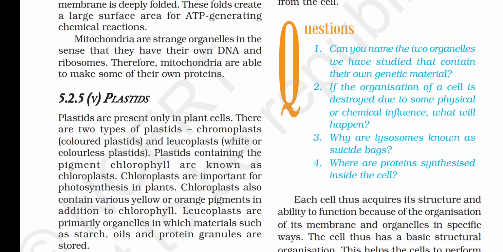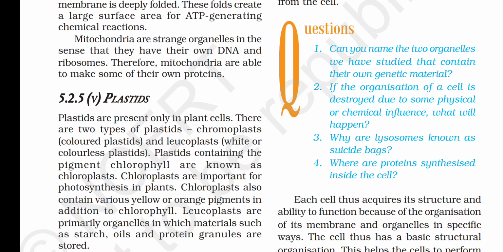Mitochondria is the powerhouse of the cell because the food which we eat is broken down into simpler parts by our digestive system, and blood takes that digested food and distributes it to each and every cell. Now each cell will break that digested food into simpler form. So breakdown of glucose takes place in the mitochondria. Mitochondria is known as powerhouse of the cell because breakdown of glucose releases energy.